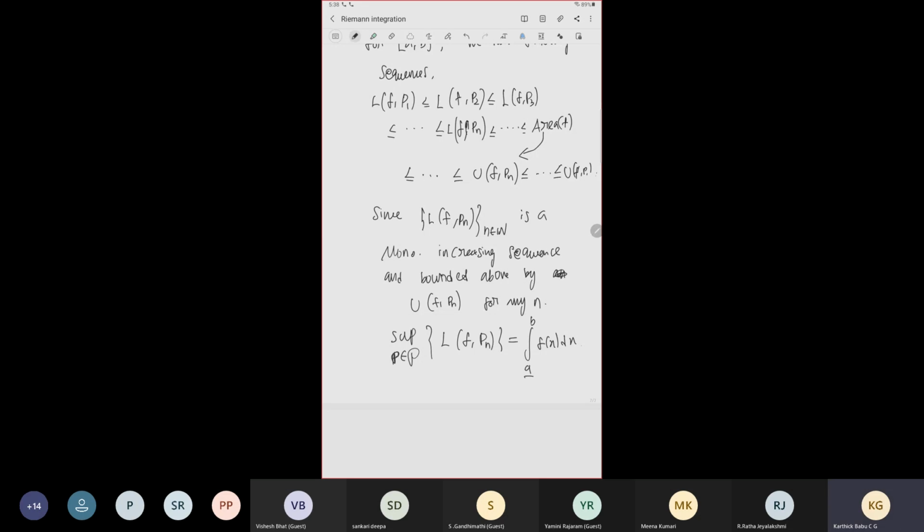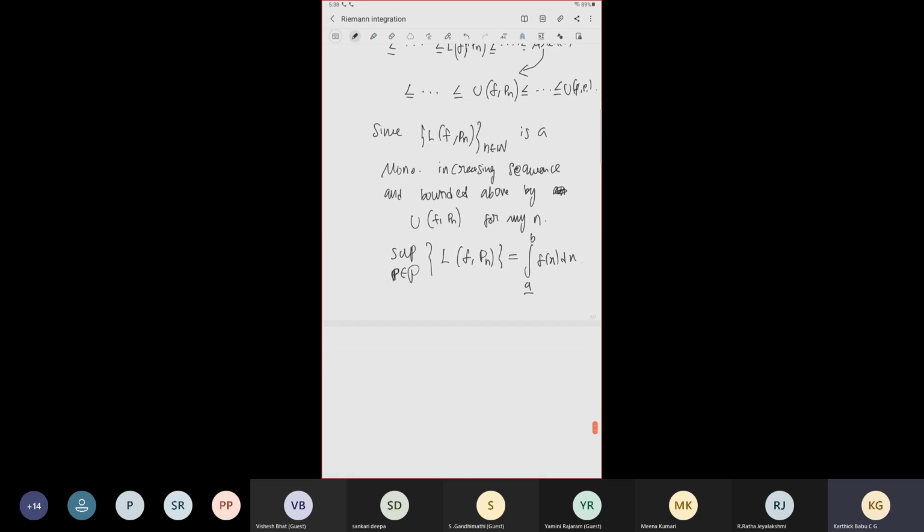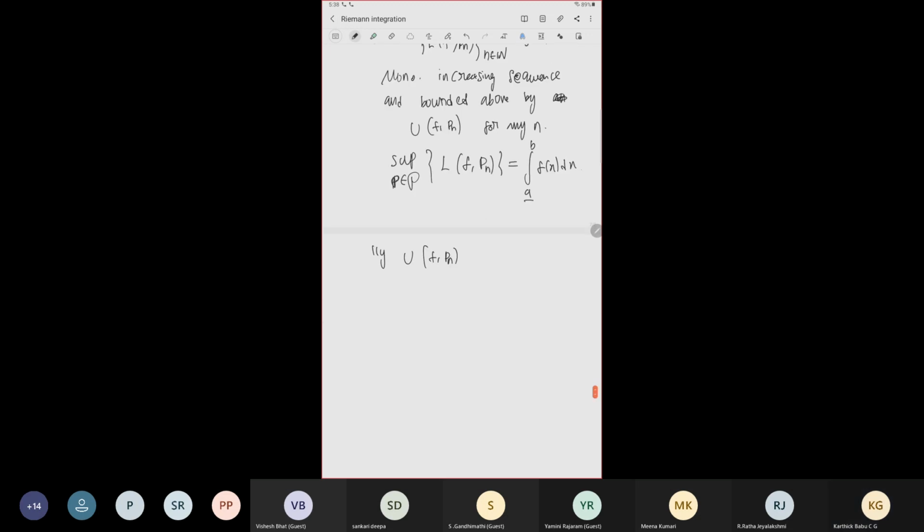Similarly, U of f comma Pn is a monotonically decreasing sequence bounded below.